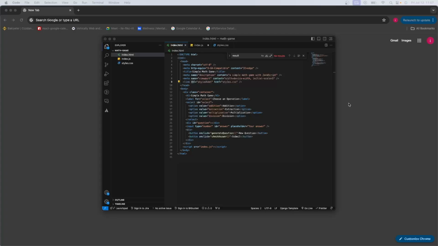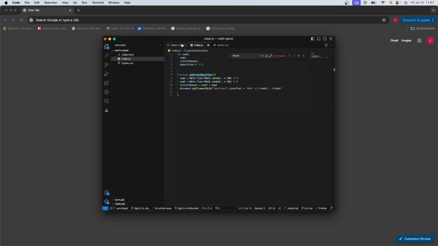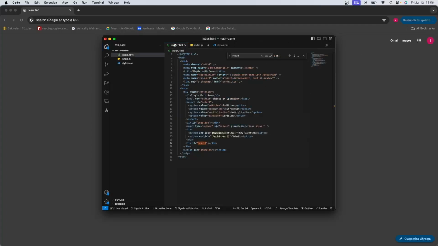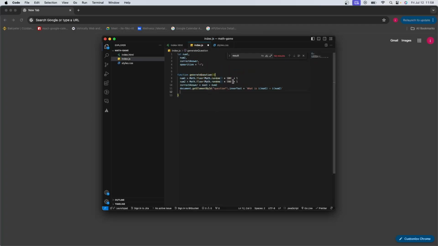Yes, I forgot to write the result. There should be another div under this button called result, where we will write our result. So the result and input value should be re-initialized by setting them to an empty string.